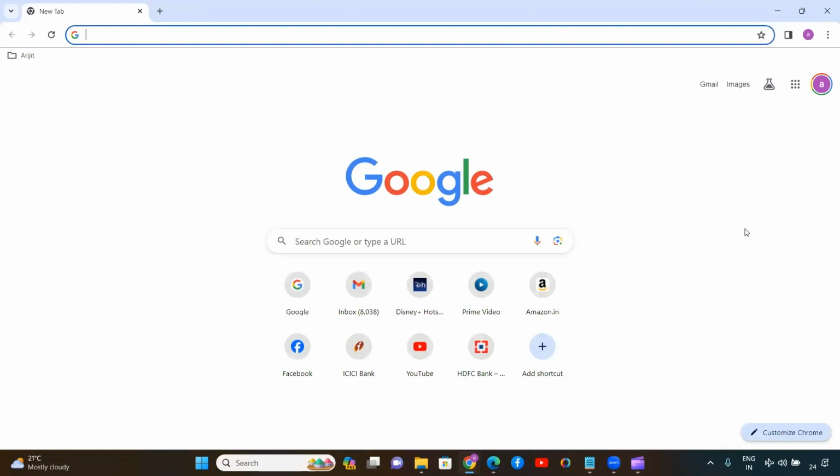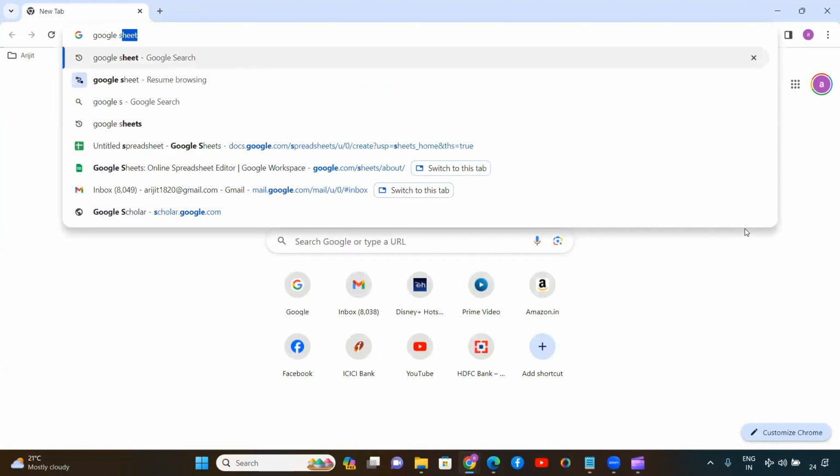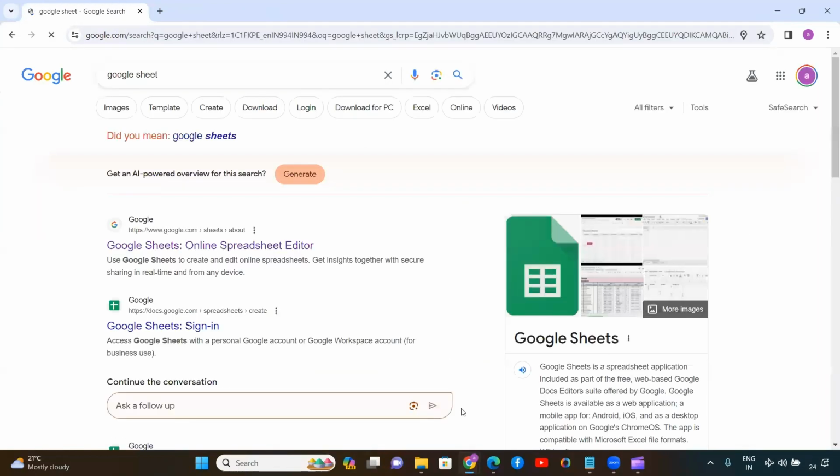All right. So first of all, we need to open a Google Sheet. In case you are not aware of how to open a Google Sheet, let me show you this first. Open a browser. Here I have already opened Google Chrome and just search for Google Sheet. Okay. So this is the link, Google Sheet Online Spreadsheet Editor.